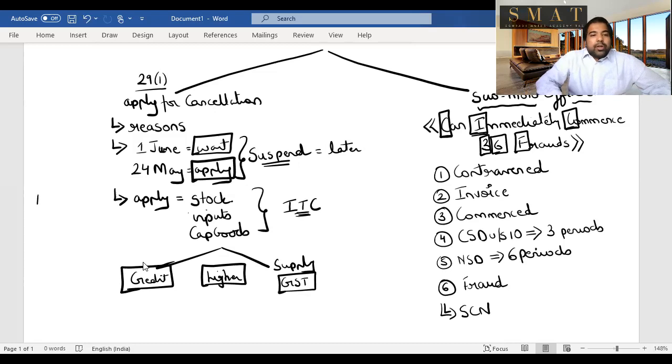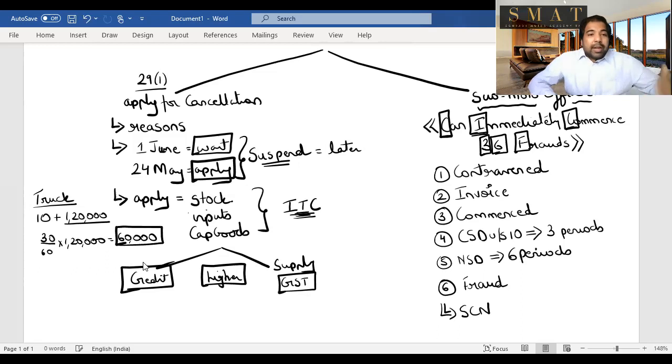Example, let's say you bought a truck. When you bought the truck, let's say for 10 lakhs, plus you paid 1,20,000 as GST, for which you've taken the credit. You've taken 1,20,000 as credit. You were supposed to use this truck for 60 months, but let's say you only used it for 30 months. So 30 out of 60 is still pending. So out of this 1,20,000, half of the credit which you've taken will be reversed. In that proportion, you'll have to reverse it and you'll have to calculate it.